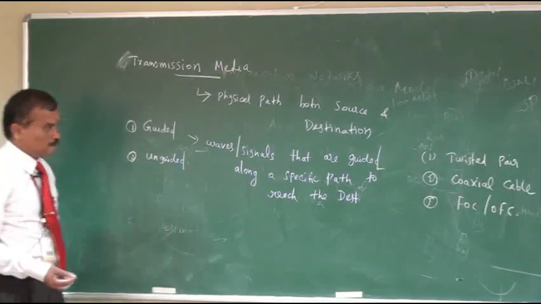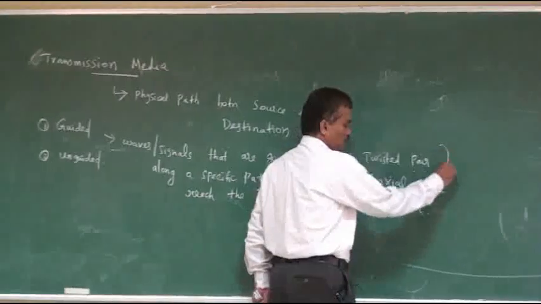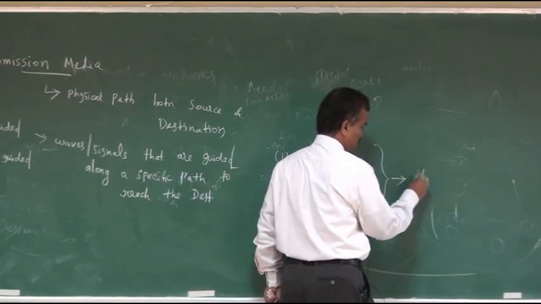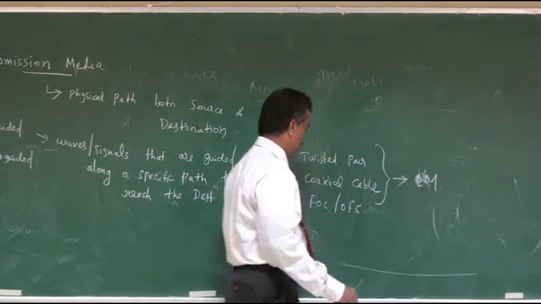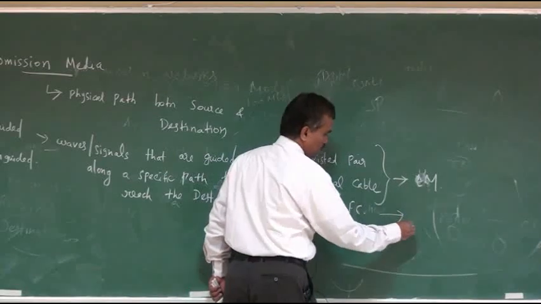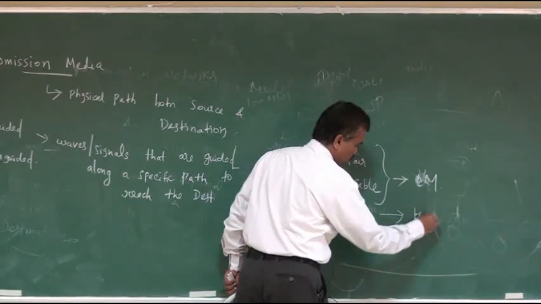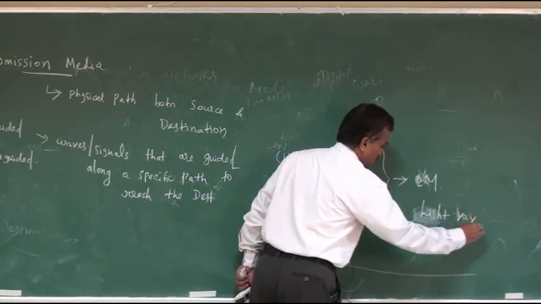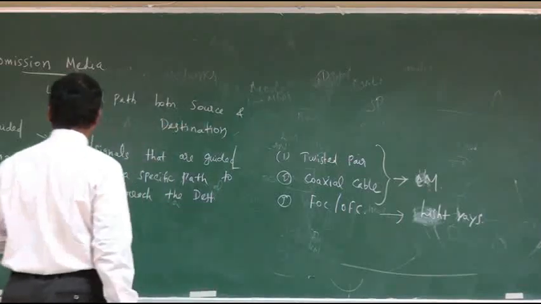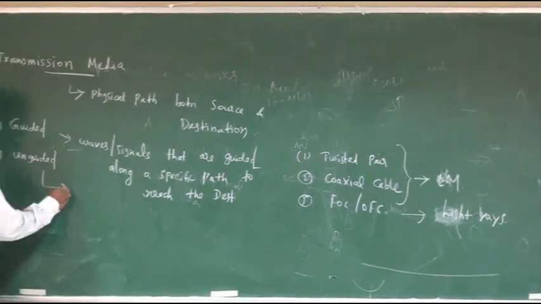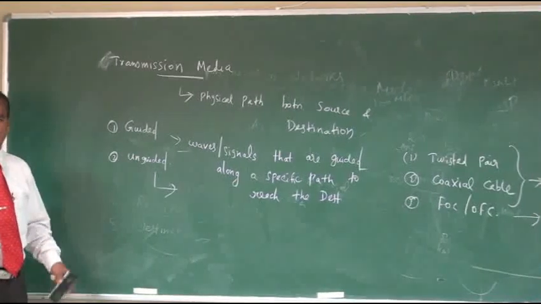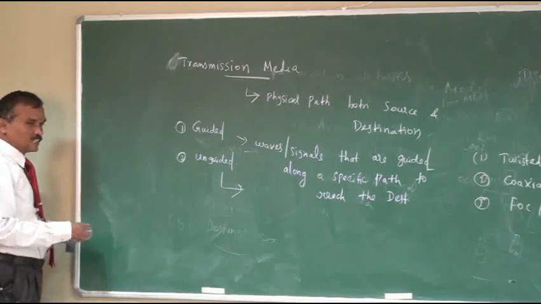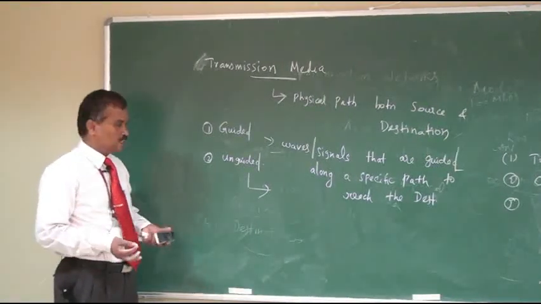In twisted pair and coaxial cable, the data can be transmitted in the form of electromagnetic signals. But in fiber optic cable, the data can be transmitted in the form of light rays. Next one, unguided media. Here the waves or signals are not guided over a specific path. The signals or waves can travel in any direction and reach the destination.